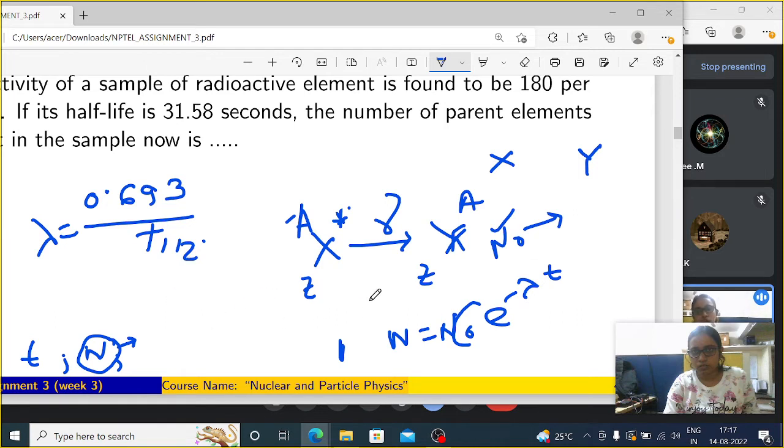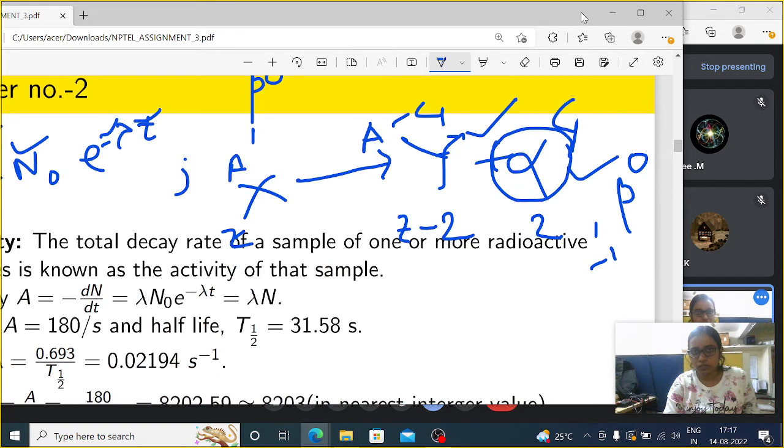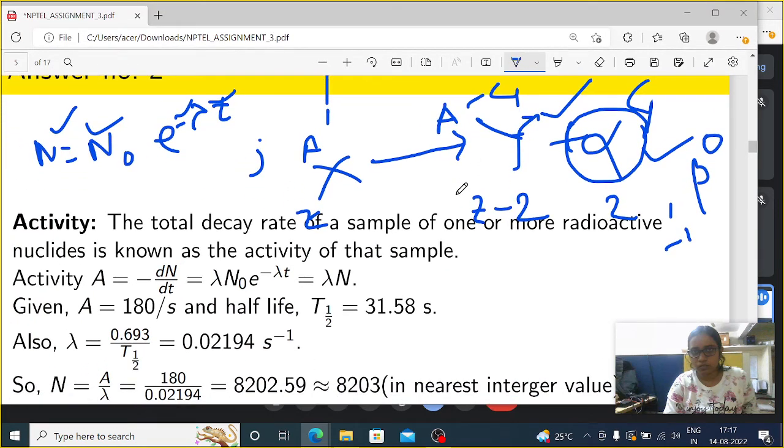Okay, so in that question they are asking about A, which is activity. What is activity? The definition is: the total decay rate of a sample of one or more radioactive nuclides is known as the activity of that sample. So if I write A, then A is nothing but the decay rate, like how it is decaying.